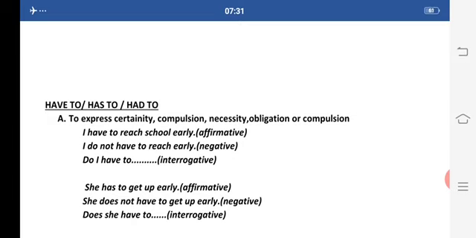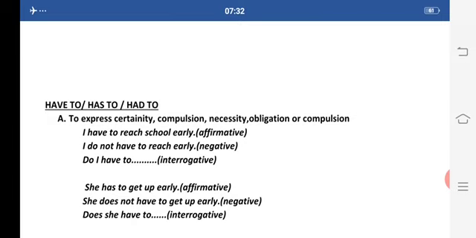Now students, we also use have to, had to and has to express certainty, compulsion, necessity, obligation. For example, I have to reach school early. Now this is an affirmative sentence. Here I am saying I have to reach school early. Now in negative, I do not have to reach early. You cannot write I have not to.